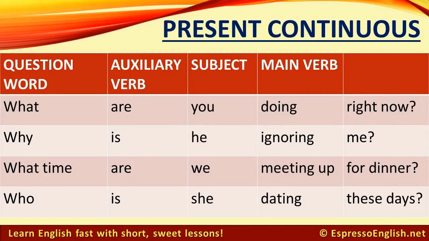To form questions in the present continuous, the auxiliary verb is or are, and the main verb is in the ing form. For example, what are you doing right now? Why is he ignoring me? What time are we meeting up for dinner? Who is she dating these days?